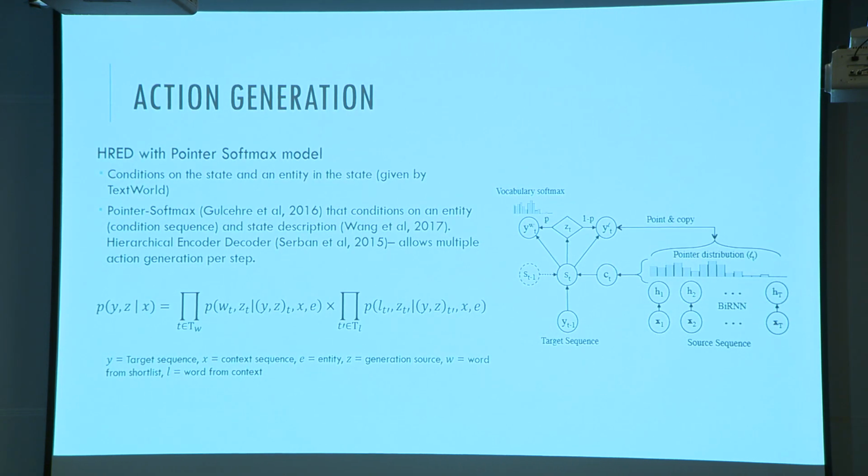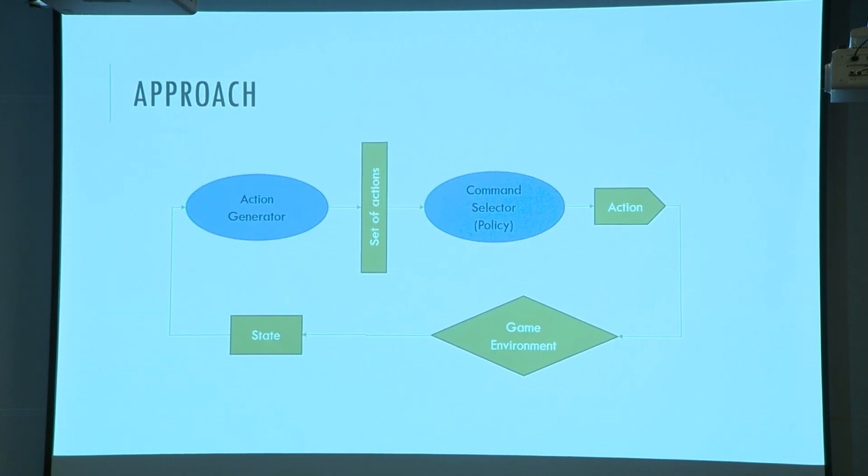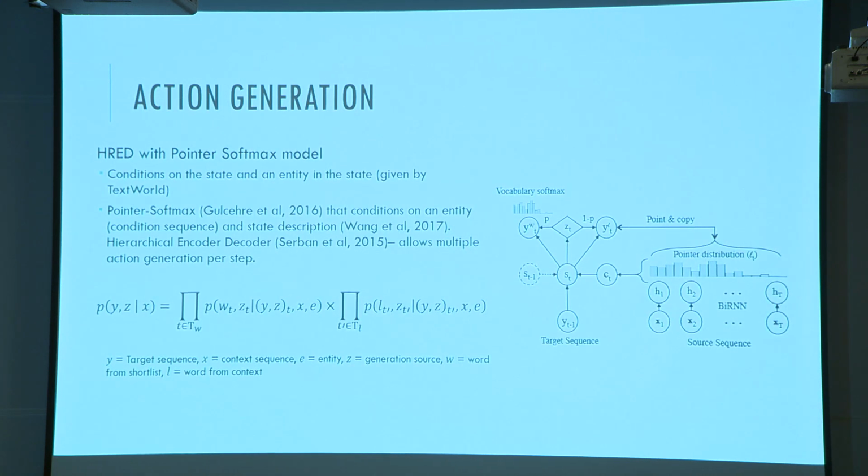So let's break this down a bit. First, let's talk about the action generation. Let's talk a bit about how we can generate words that we've never seen before. This is a problem that has come up pretty recently. Well, I guess 2 years isn't very recent in deep learning. This is a problem that has actually been kind of solved in the past years with what are called pointer networks.